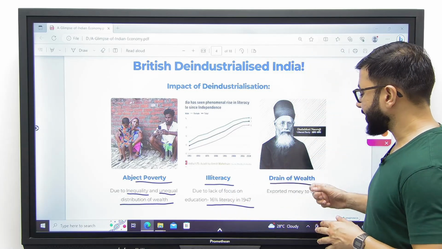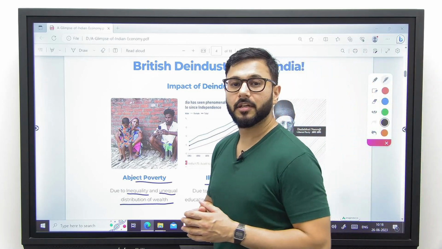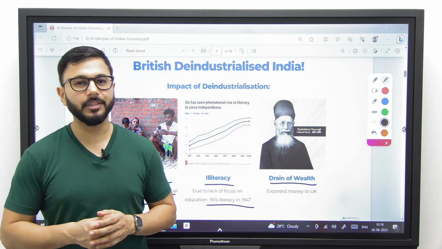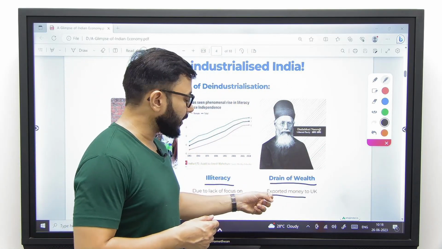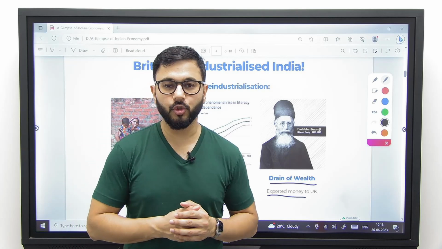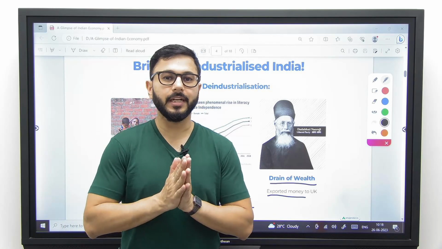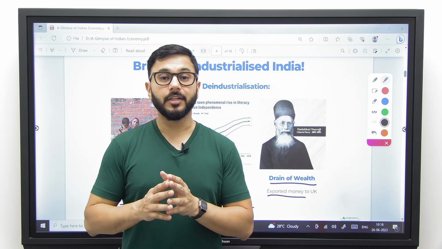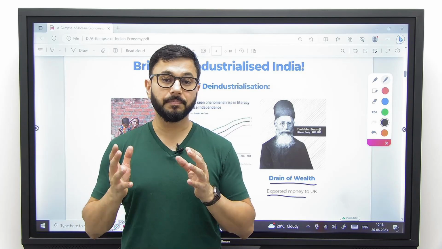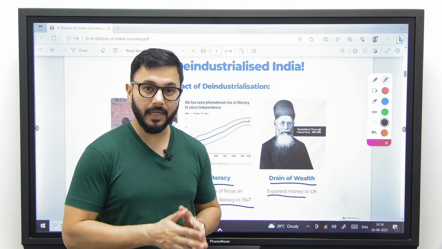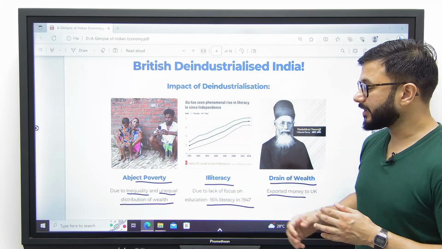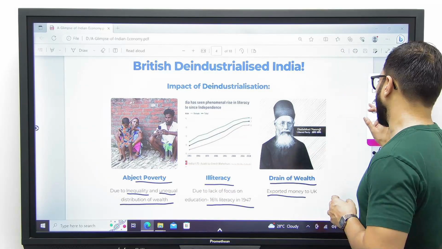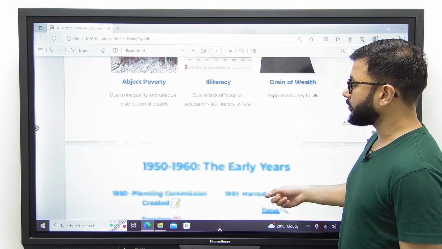And number three, drain of wealth. This was explained by an Indian economist, Dadabhai Naoroji, and he said that the British exported money back to UK. They looted India by exporting not only various goods and services, but directly exporting the money that they earned in this country back to their own country. And this is how we were left in abject poverty. Let's move ahead now.